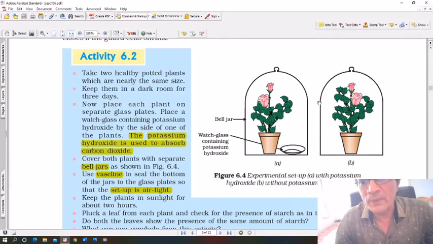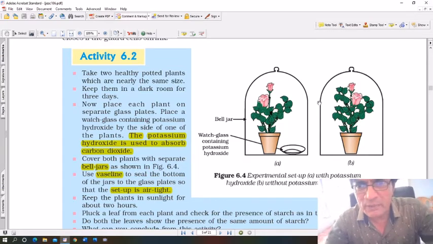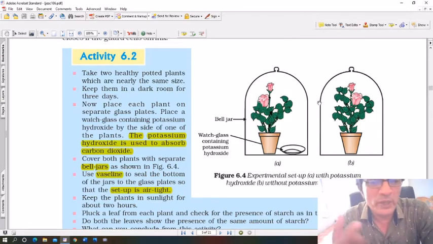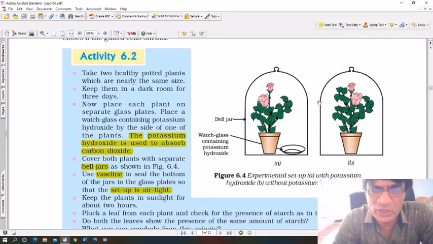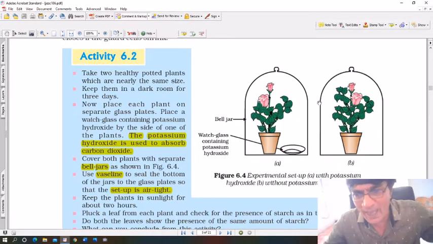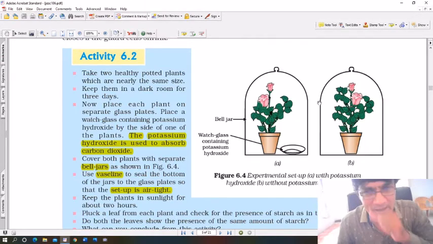Once you cover it with a bell jar, the bottom of the bell jar can be sealed with any substance that can seal it. For example, you can even use cement if you want to, but instead of cement, you can use any other substance that can seal. For example, Vaseline, as it is shown here, you can use Vaseline to seal the bottom of the bell jar so that no air can leave or enter the bell jar.